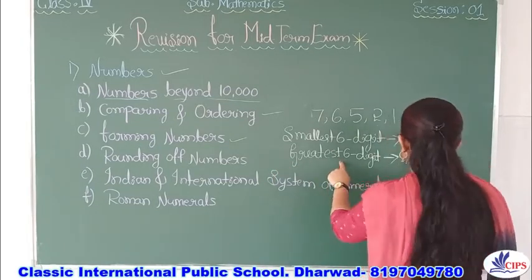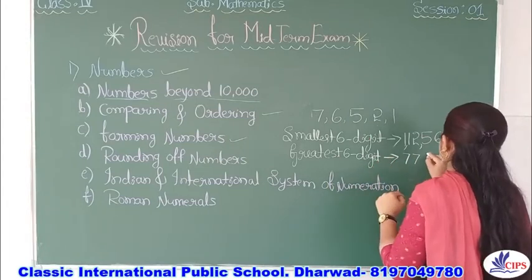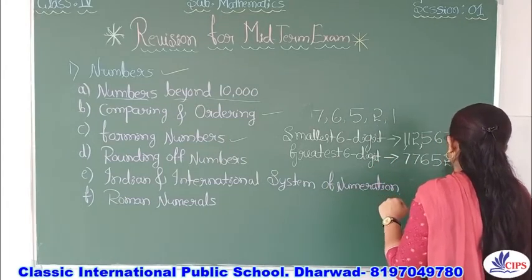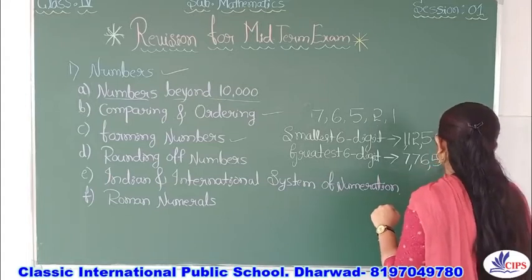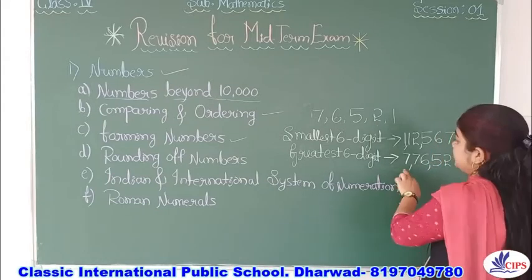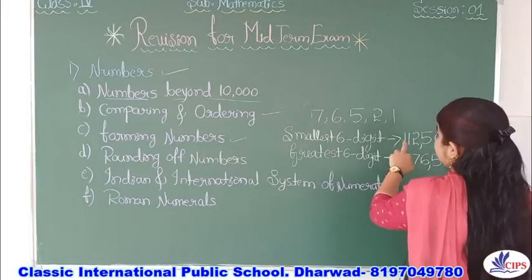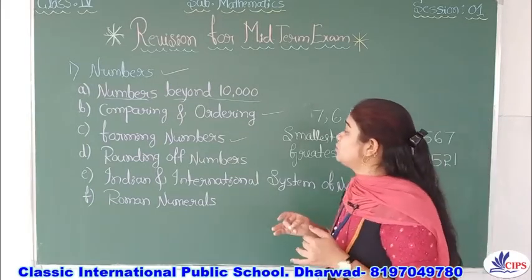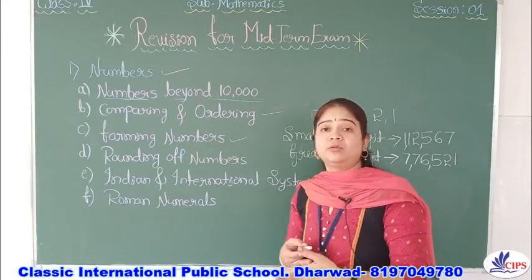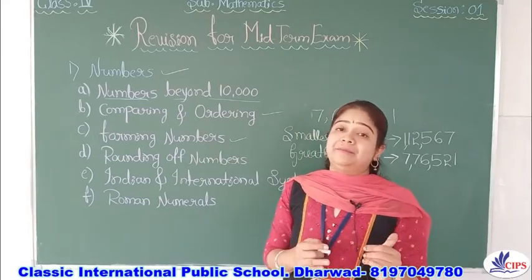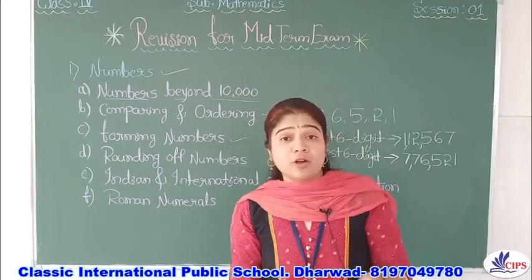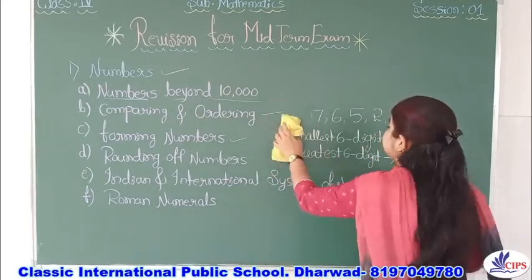So for that 6 digit: 7, 7, next 6, 5, 2, 1. So now it is the greatest 6 digit number and that is the smallest 6 digit number. Like this we have to form the numbers, according to the requirement, based on what they are asking.